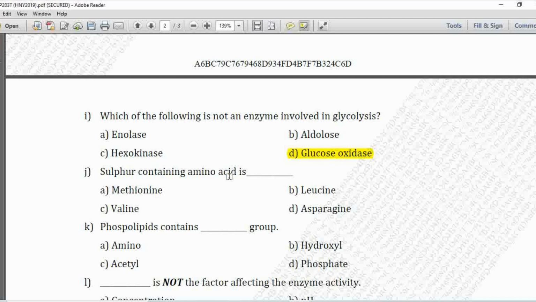Next MCQ, sulfur containing amino acid is option A is methionine, B is leucine, C is valine, and D is asparagine. So sulfur containing amino acid is methionine. So option A is correct.